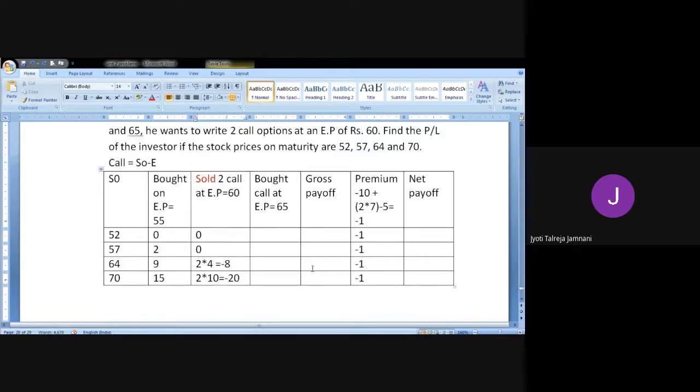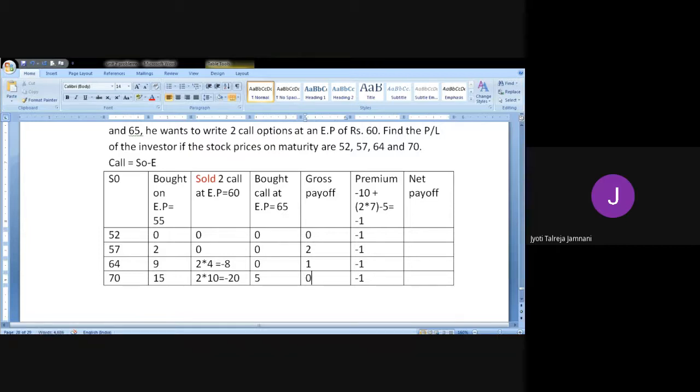Okay, so now we'll see for the third one. 52 minus 65, 0. 57 minus 65, 0. 64 minus 65, there's again a loss, so 0. 70 minus 65, we will gain 5 rupees. We'll add all these three to get the gross payoff. So 0 plus 0 plus 0 is 0. 2 plus 0 plus 0 is 2. 9 minus 8 plus 0 is 1. And 15 minus 20 plus 5 is 0.